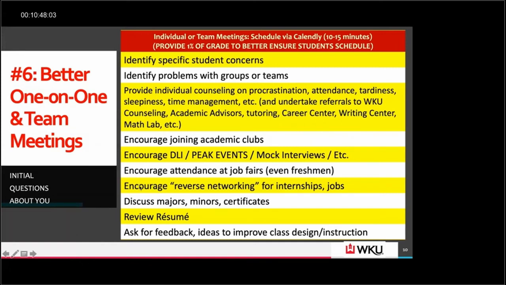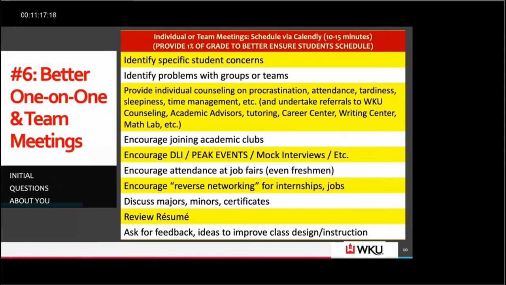I do a lot of counseling with students about internships and jobs and finding jobs, and especially reverse networking, or it's called the informational interview, and how to do that process and how to find jobs. What are the best websites to go to? What are the best resources? How do you research a firm? How do you research an individual? How do you use LinkedIn? All of those things.